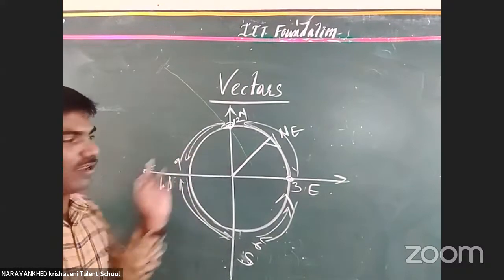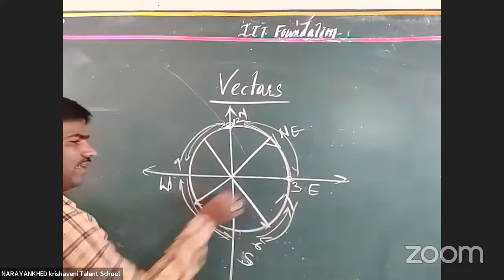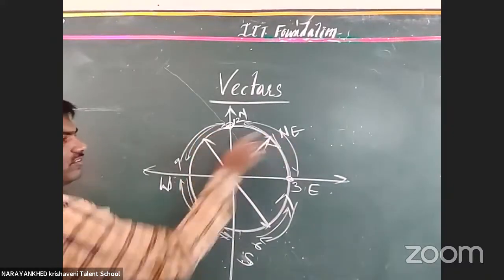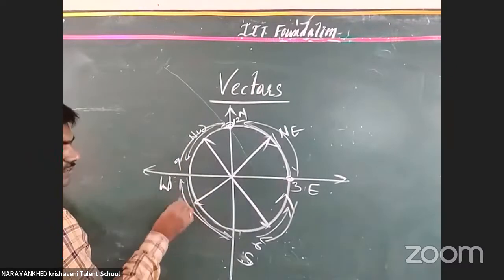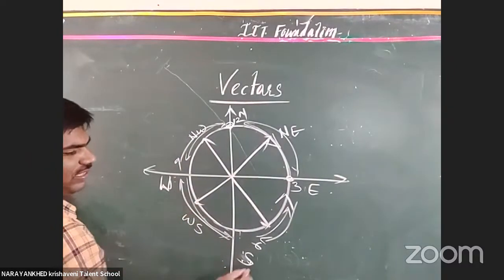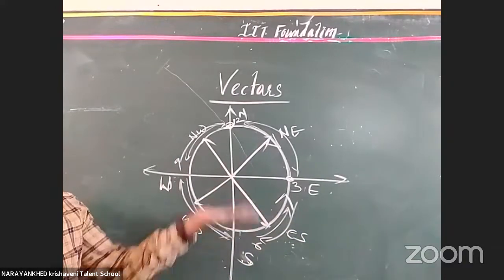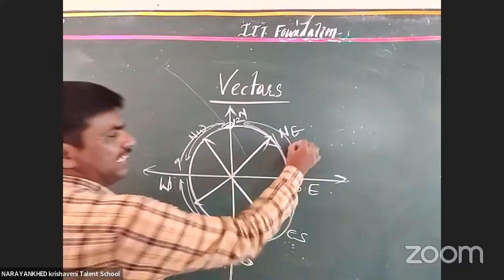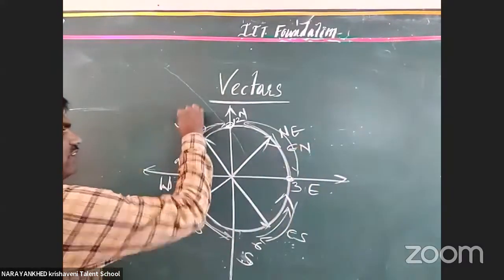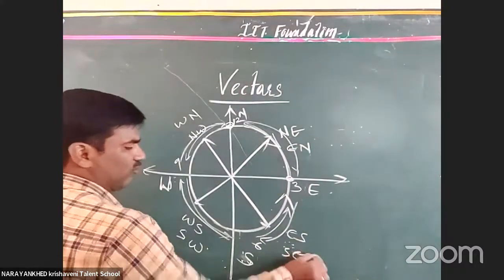Okay, clear or not? How many directions do we get like that? Totally 12 directions. Why? Because this is the northeast, this becomes northwest, this becomes west south or southwest, this becomes east south, like that. Again, opposite to this, these 4, again 4, again 4. East north, west north, southwest, as well as the southeast.